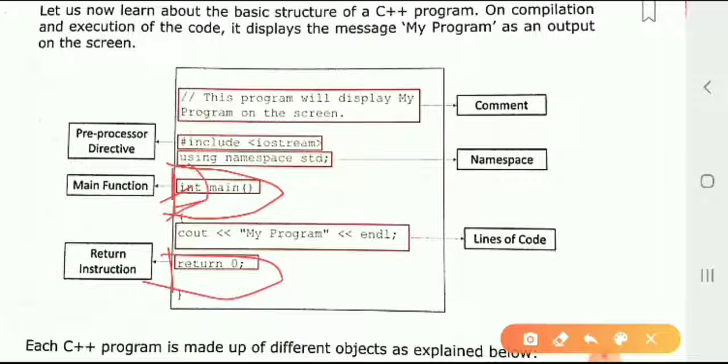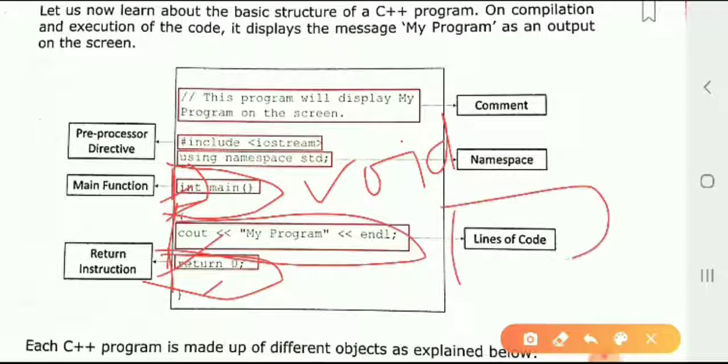If int main is not there and only void main is there, then there is no need to return. Okay, and then the lines of code we are going to write. Here only one line is written, but there can be 1000 or 10,000 lines of code in complex programs or bigger software like that.